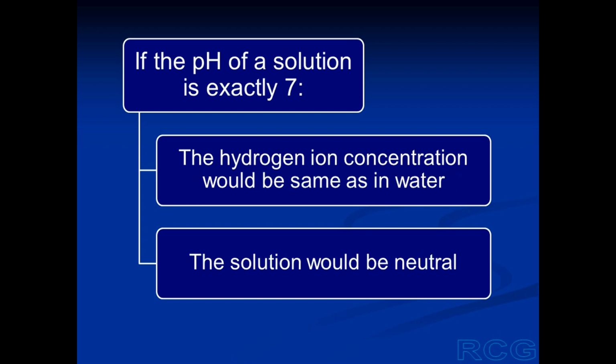If the pH of a solution is exactly 7.0, this means that the hydrogen ion concentration in this solution is the same as in water. And since water is neutral, this solution is also neutral. So in any solution having a pH of exactly 7, the solution will be neutral.